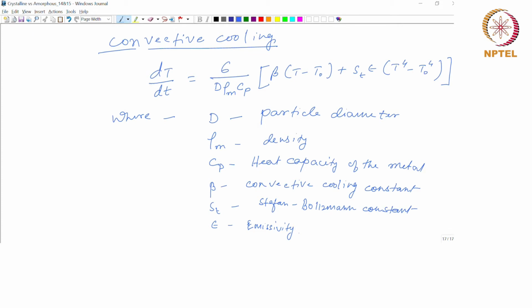Right. So, this is about the convective cooling process which takes place in the atomization process.